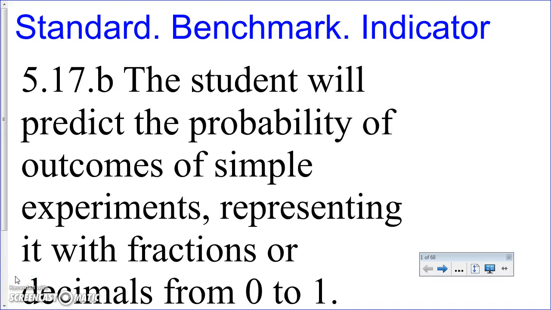Today we are beginning our probability unit. Please copy down the standard benchmark indicator at the top of a clean page in your math notebook. The student will predict the probability of outcomes of simple experiments, representing it with fractions or decimals from 0 to 1. You can pause the video here to give yourself time to write down the SBI.